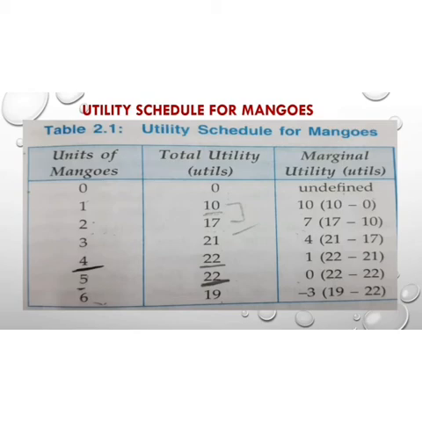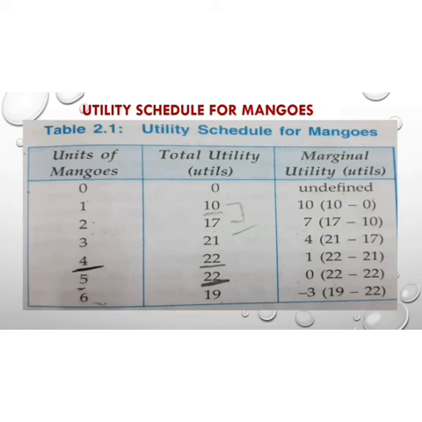down. Now first we have to know how we can calculate the marginal utility. As you can see, at 0 units the marginal utility is undefined, and when I consume the first unit, we determine the marginal utility by subtracting the previous total utility from the present one.